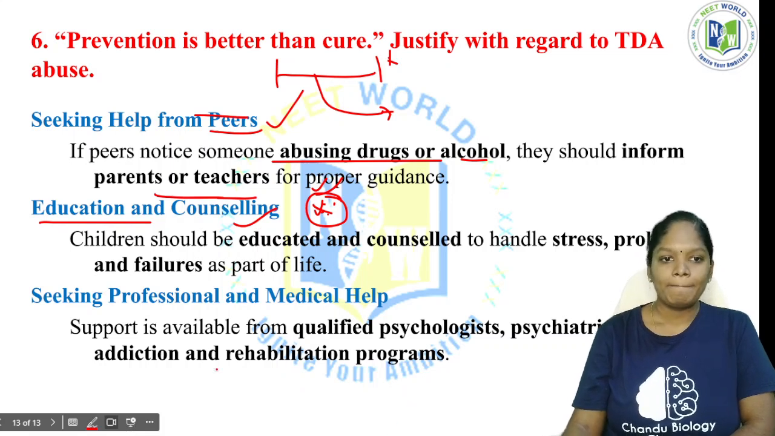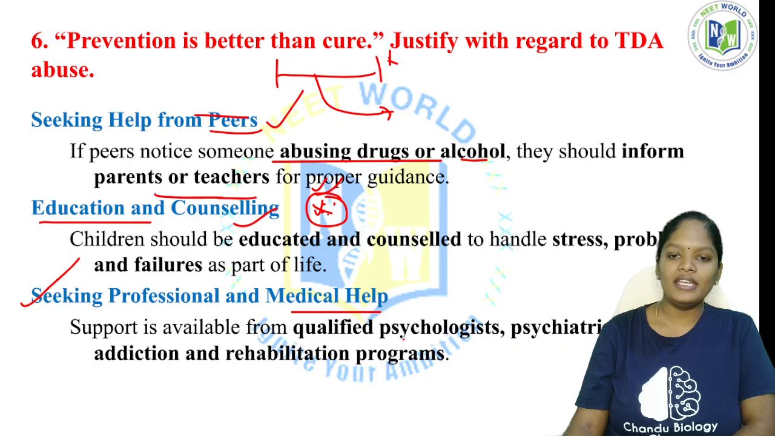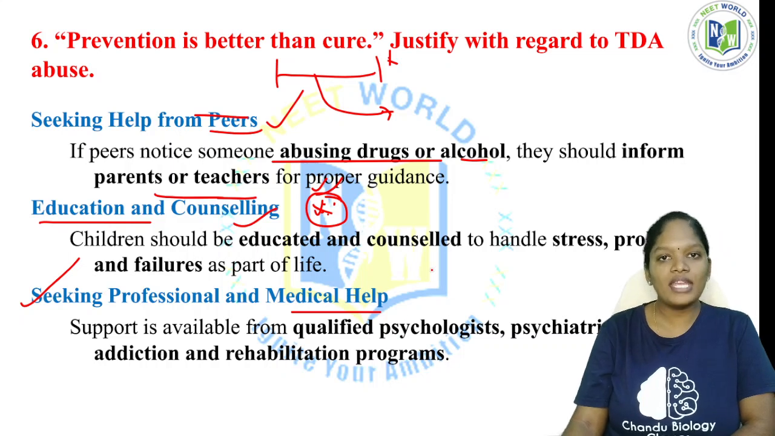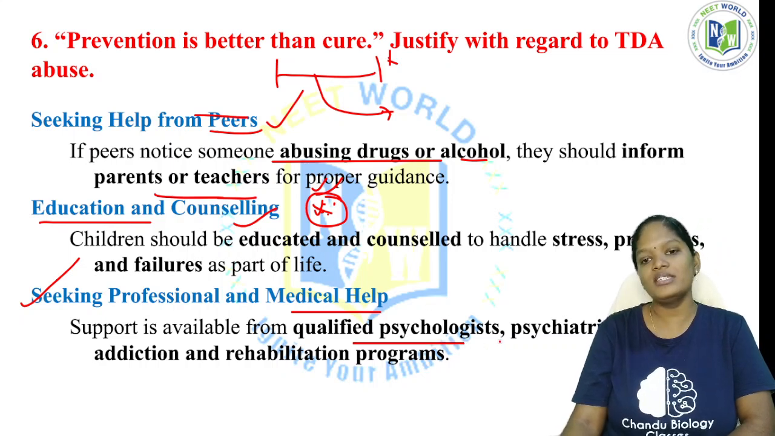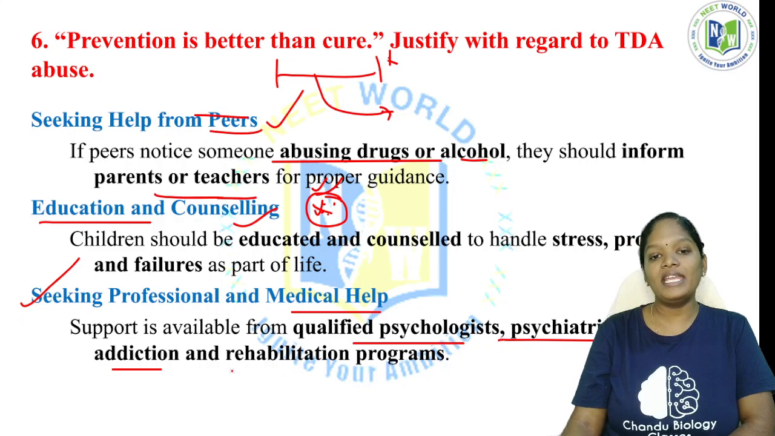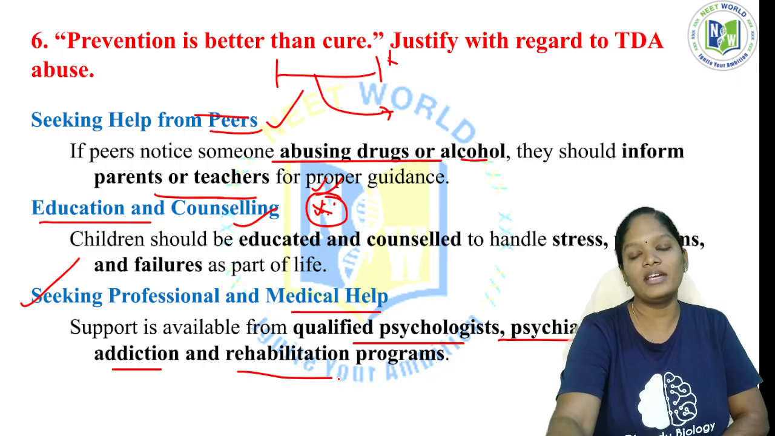Now, seeking professional and medical help: go to counselors. If you don't want to tell the parents or the peers, you can go to the counselors. They won't judge the patients. Qualified psychologists and psychiatrists will be there. De-addiction and rehabilitation programs are there. You can seek help from them.